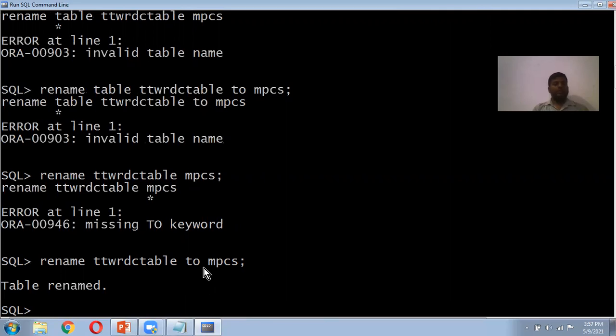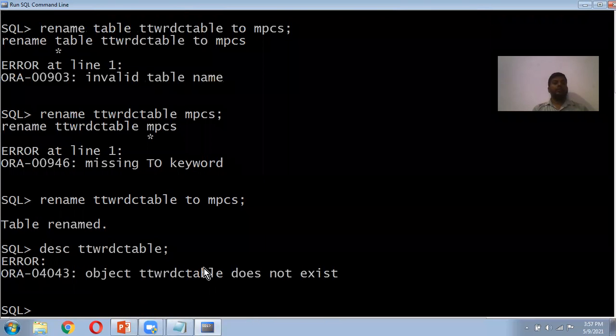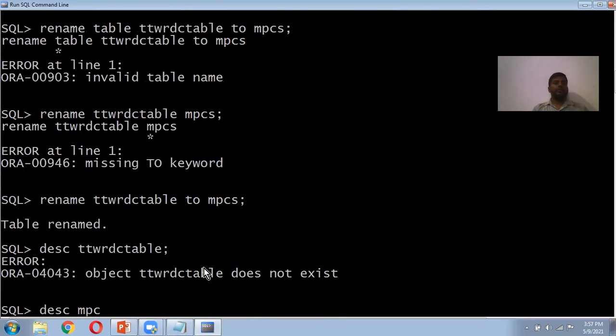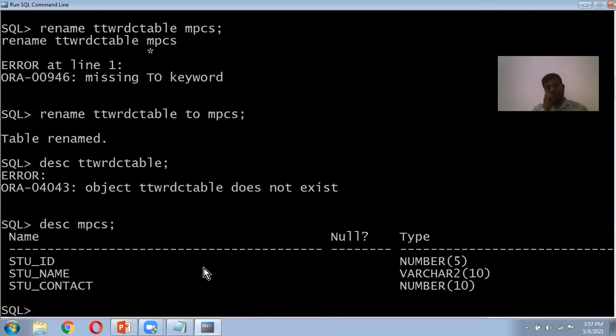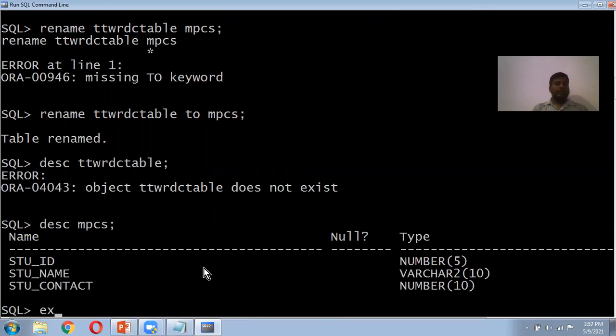So now we have a description. You see the description here. TTWRDC table here, it will not exist because we have renamed the table. So if you see the description of MPCS, it will exist. This is the renaming of table.